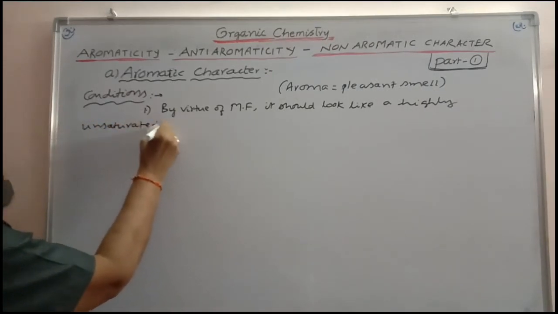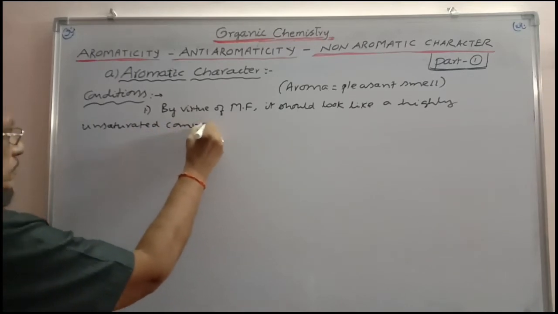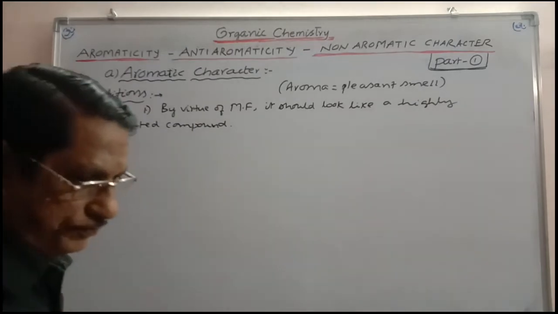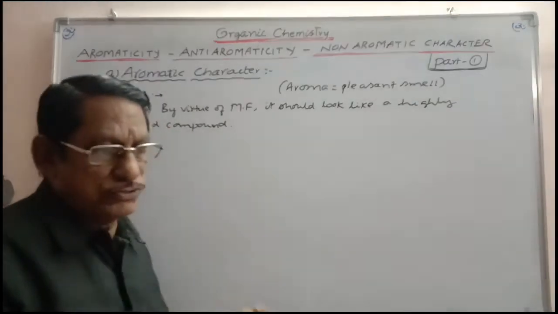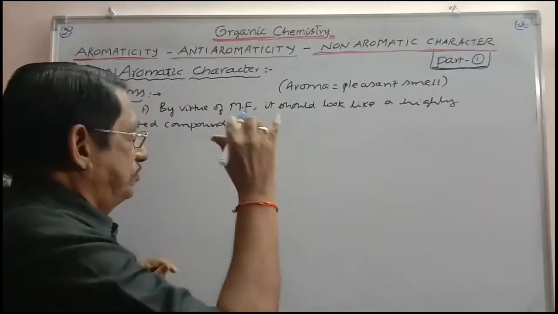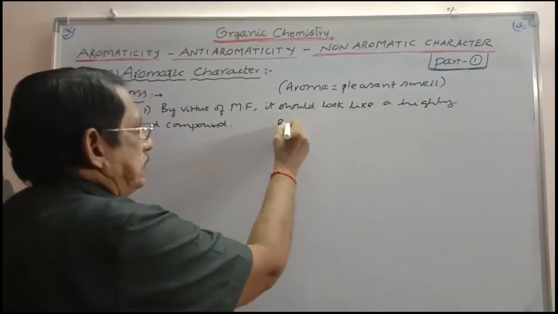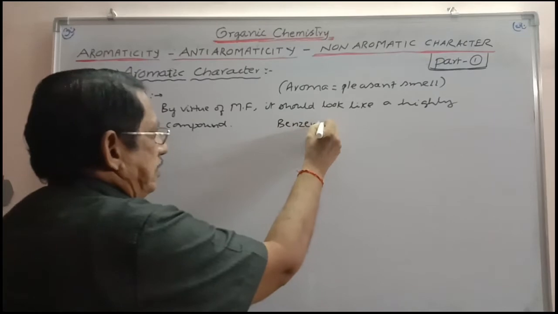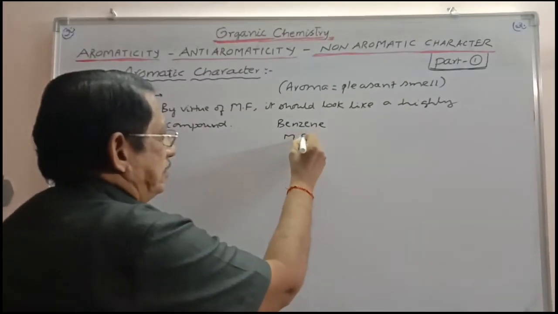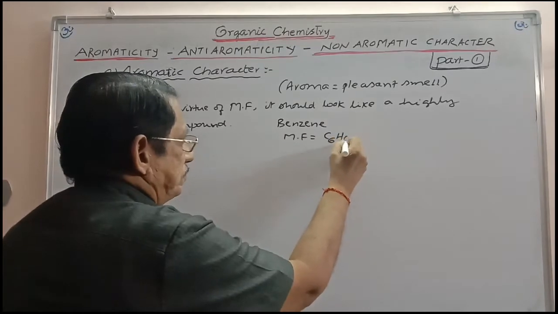Highly unsaturated compound. That is the first property. As you are applying to benzene, first check the formula of benzene. Let us take first benzene, which is the grandfather of aromatic. Its molecular formula is equal to C6H6.